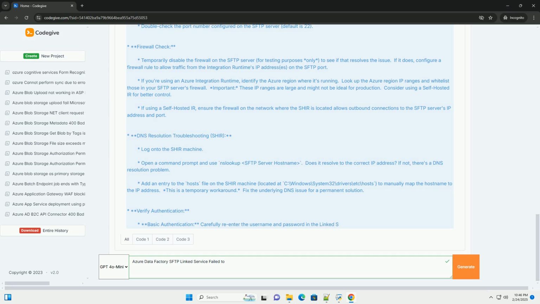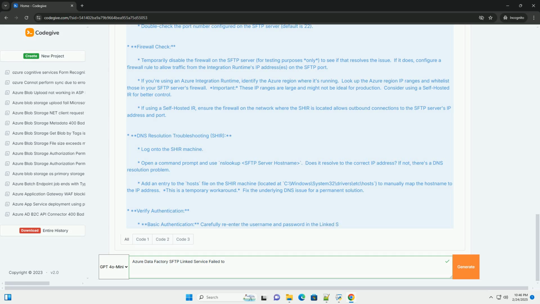Solutions. SSH key format conversion. If your private key is in PuTTY .ppk format, you'll need to convert it to PEM format. You can use PuTTYgen, the PuTTY key generator, to do this. 1. Load the .ppk file into PuTTYgen. 2. Go to Conversions, Export OpenSSH key. 3. Save the key with a .pem extension. 4.